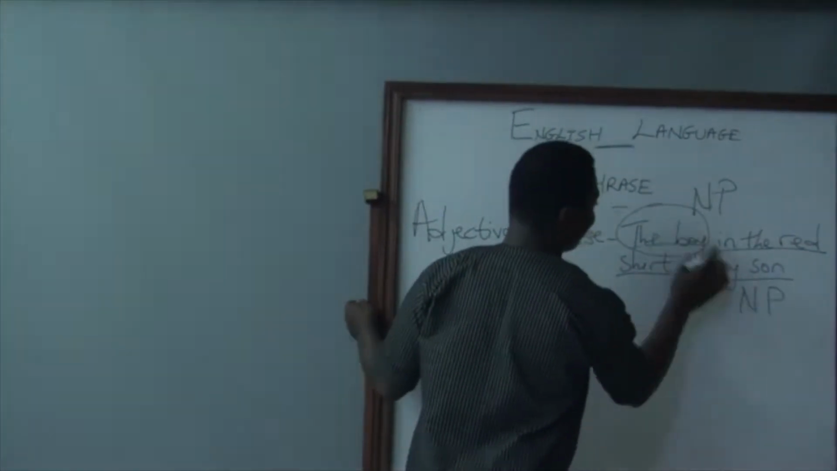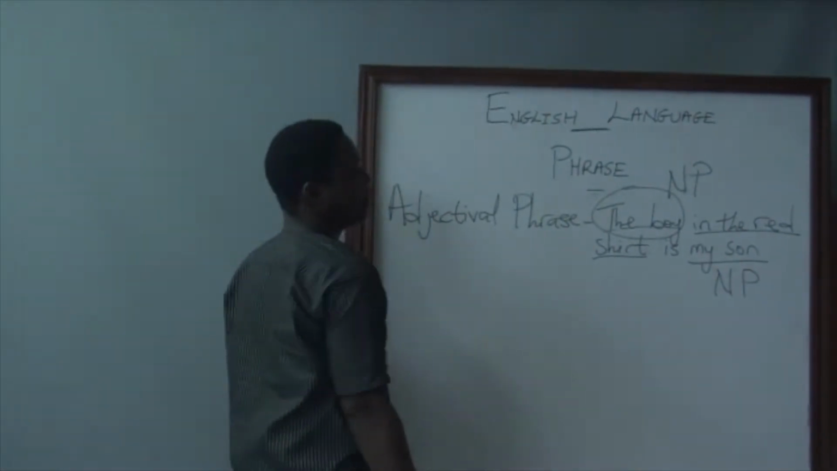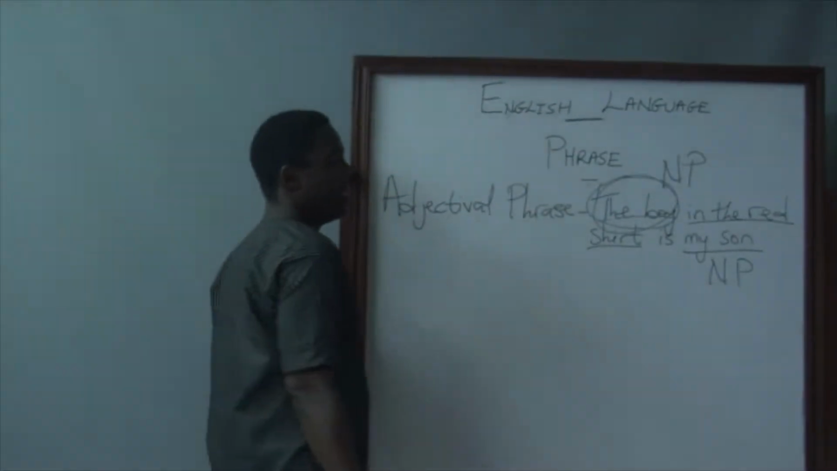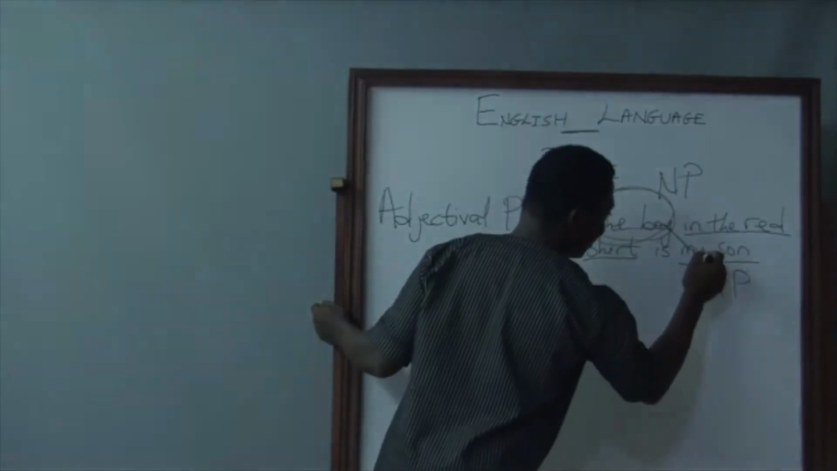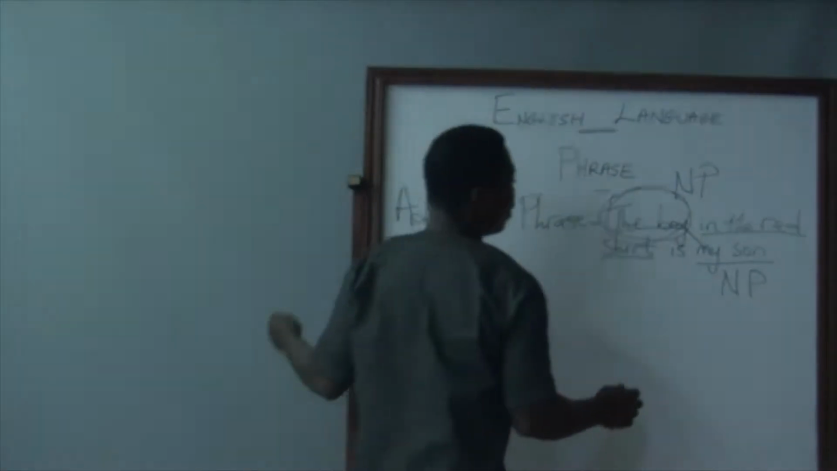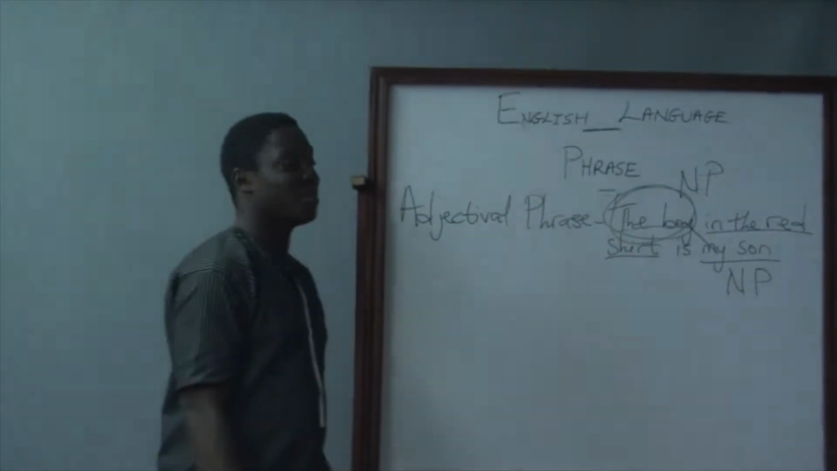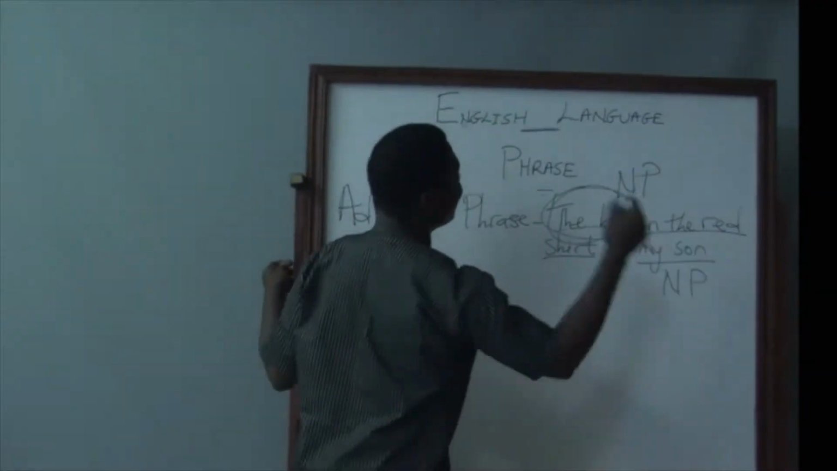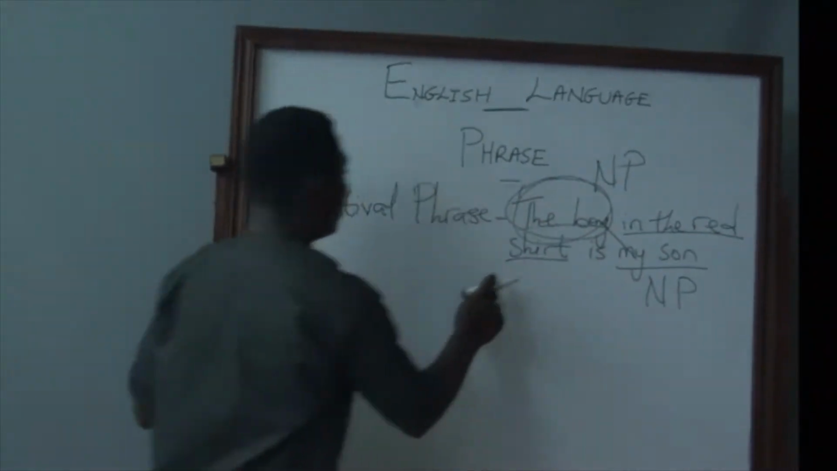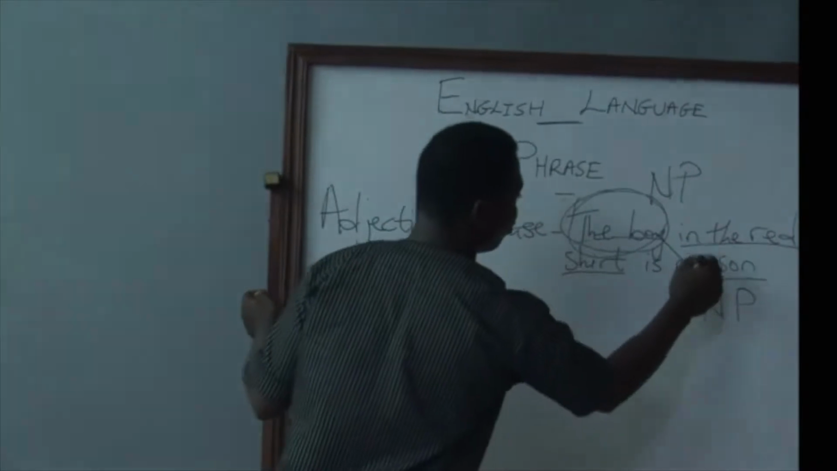These are the noun phrases in this sentence. In the red shirt is simply specifying the noun phrase, the boy, and also the role of that boy, which is my son. In other words, the boy is a noun phrase, my son is also a noun phrase. But for you to identify my son or the boy, we have in the red shirt, which is the adjectival phrase referring to my son.